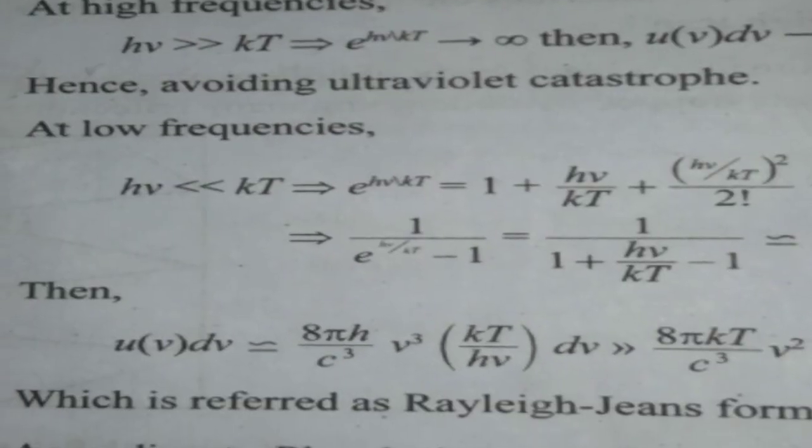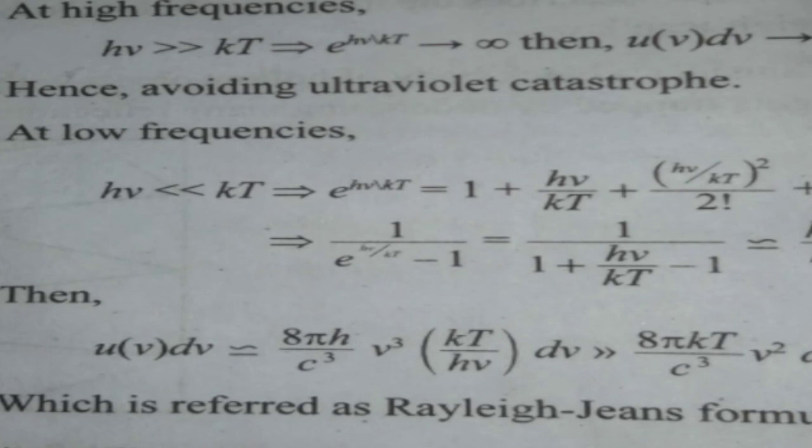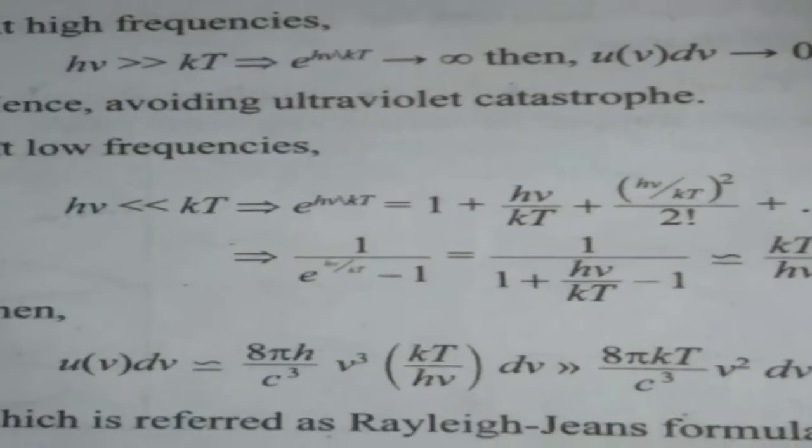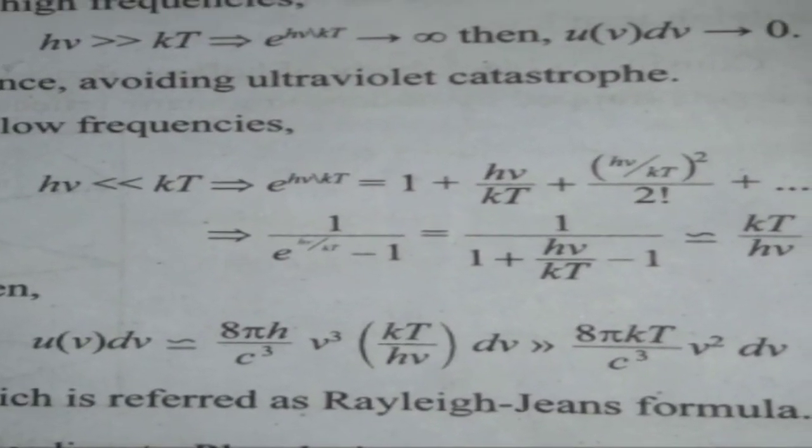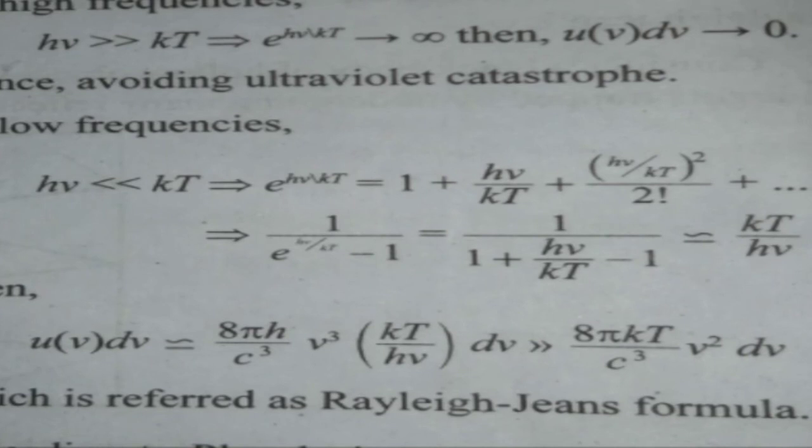Then, e to the power h nu by kT equal to 1 plus h nu by kT plus h nu by kT whole square by 2 factorial plus so on. Then in the next step, we are getting 1 by e to the power of h nu by kT minus 1 equal to 1 by 1 plus h nu by kT minus 1.